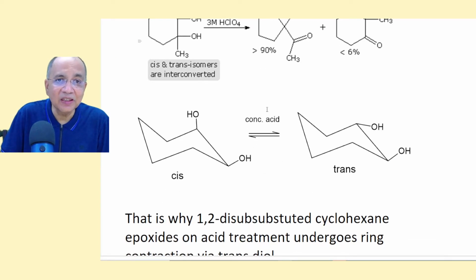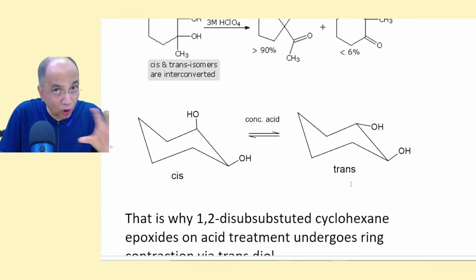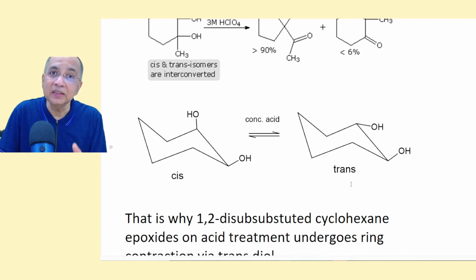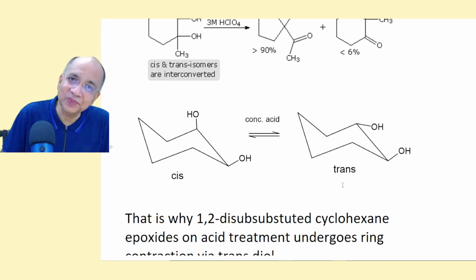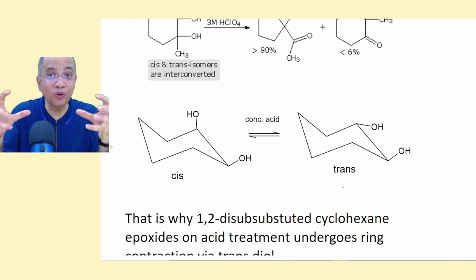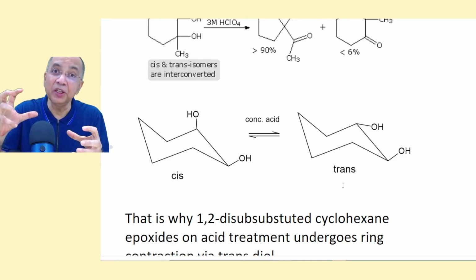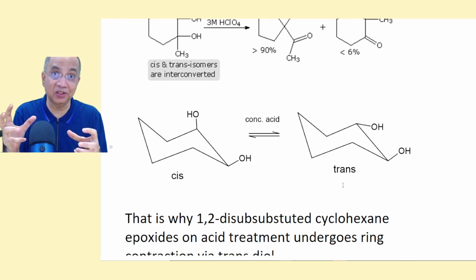Right? How? Under harsher conditions, the cis and trans, which are configurational isomers, require bond breaking and remaking. They are in equilibrium, because it goes through a carbocation. Once the carbocation is formed, all the steps are reversible under harsher conditions. Therefore, scientists have found that carbocation formation is taking place in most of the cases.